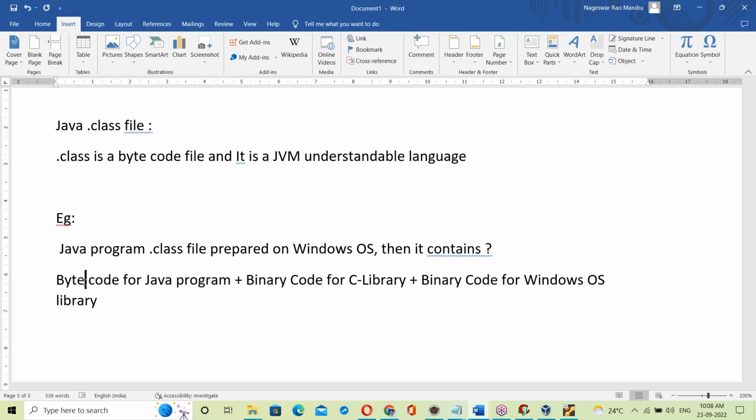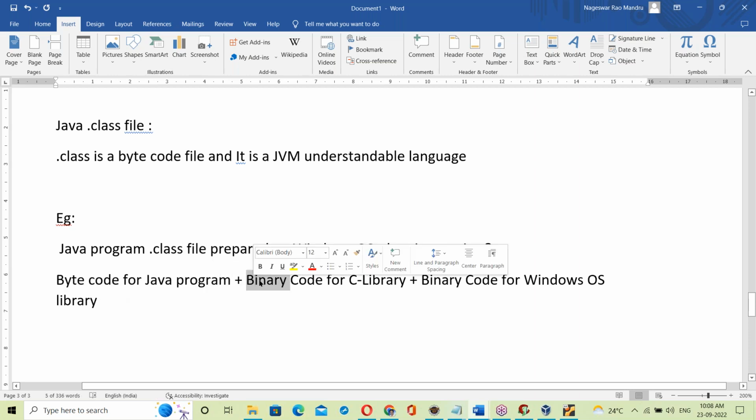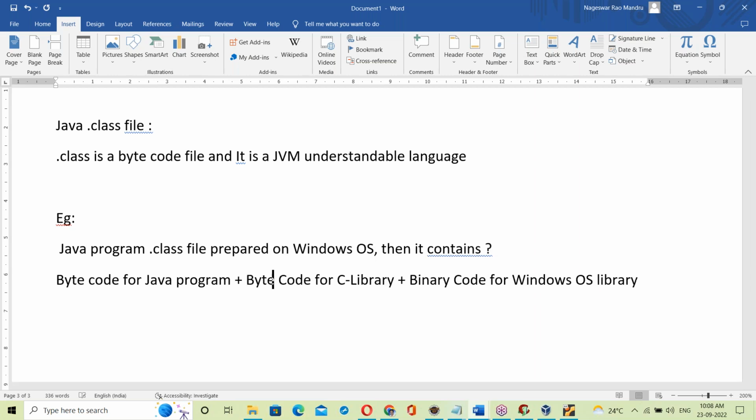That bytecode later converts into binary format and then executes. Before running, the dot class is in bytecode format. The bytecode format converts into binary code, then executes. Yes, bytecode for the Java program. Next, bytecode for the Java library.